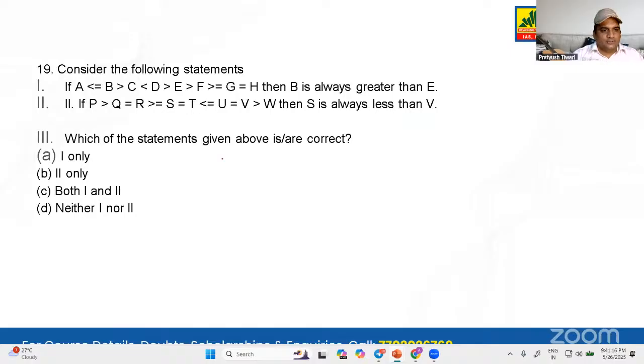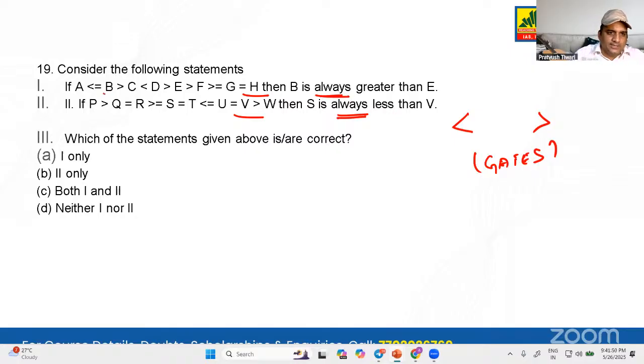Let's see this question. Consider the following statement. So here a statement is written, here again a statement is written. Let me tell you one thing, guys. This greater than and less than, when the signs are given over here, these are like the gates. When we don't have that much time to discuss in detail what it is asking, let's see that B is always greater than E, and S is always less than V. Always is the thing that you should consider.